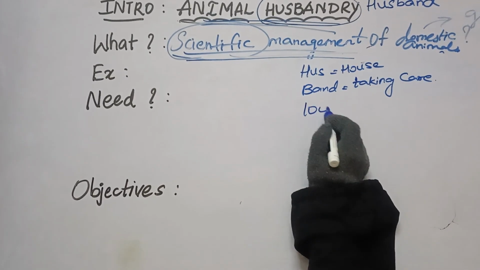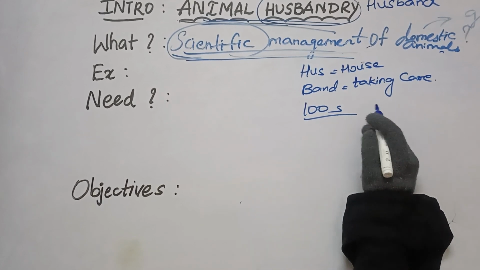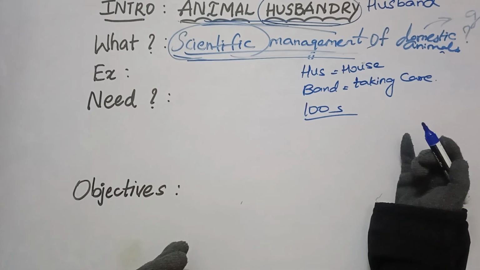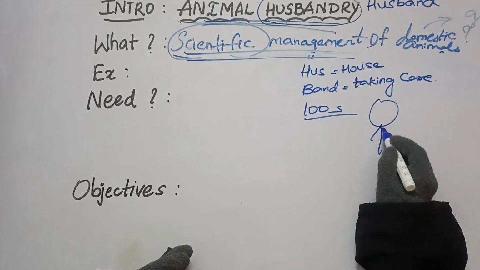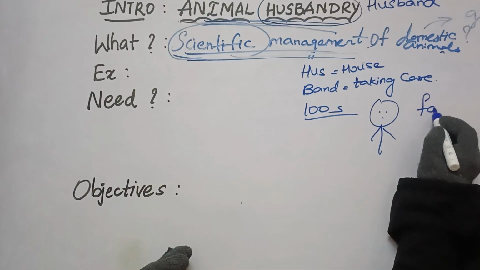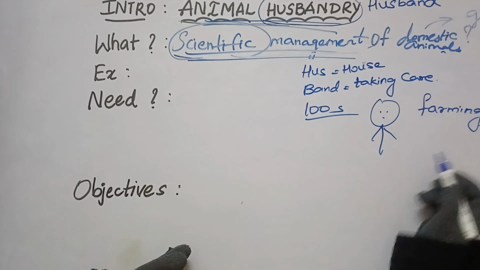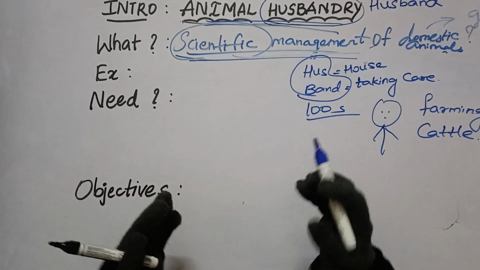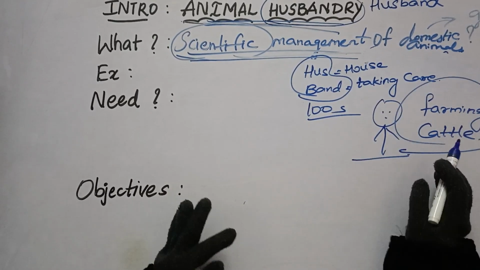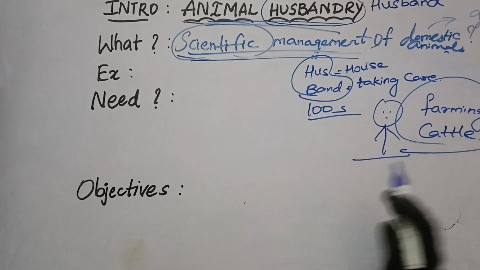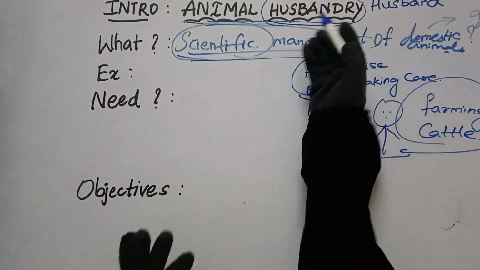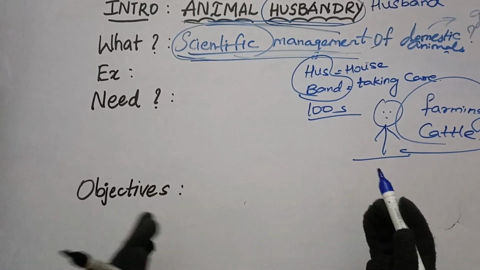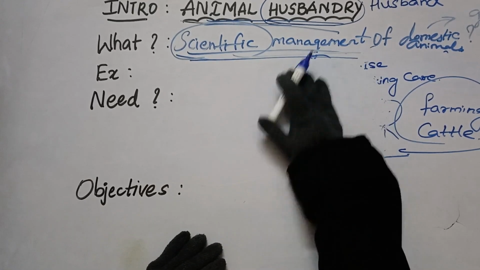So earlier, hundreds of years ago, the person who was taking care of the house and managing the house, the same person used to manage the farm work, used to manage the farming, and used to take care of the cattle. So that's why this word husband became official to the person who takes care of animals and cattle. That is why this word husband is connected with this term. So animal husbandry in simple terms means husband of animal, in the sense caretaker of animal. Clear? Hope it is clear.